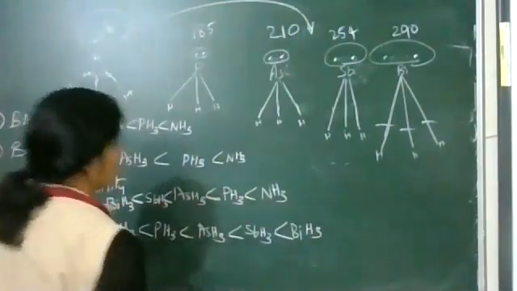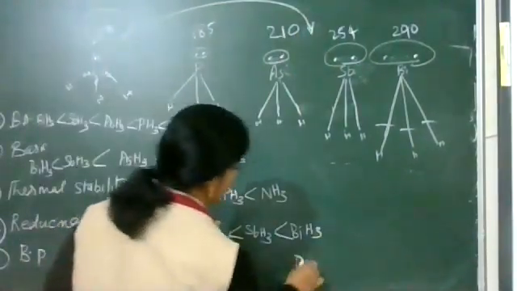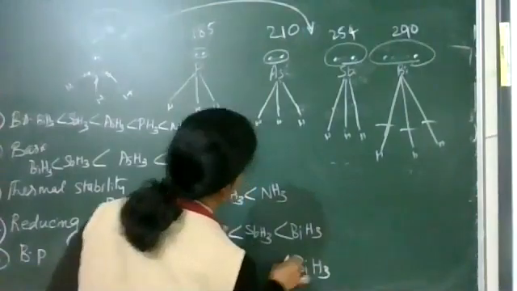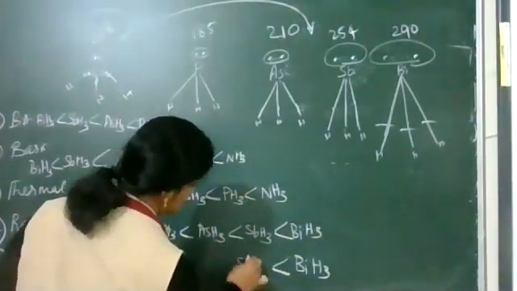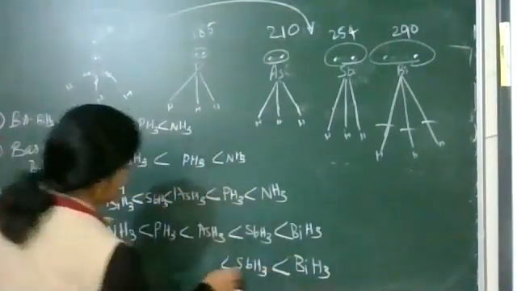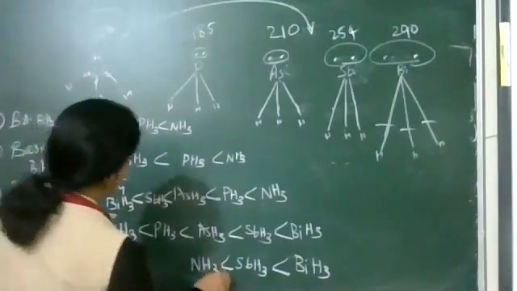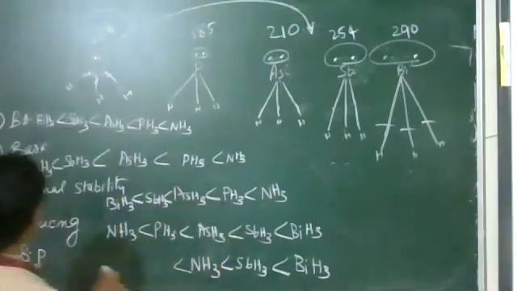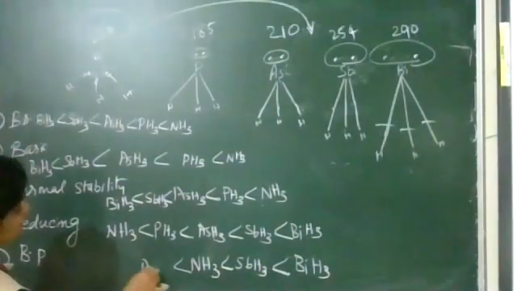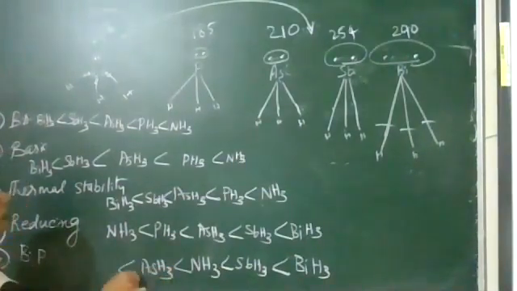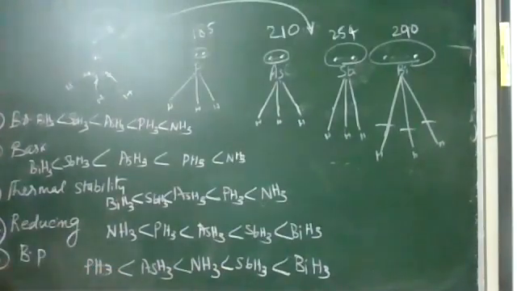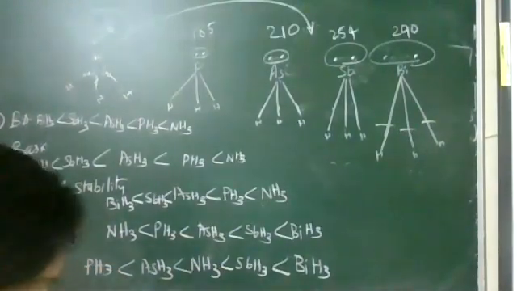So here the boiling point is highest for BiH3, then SbH3, then ammonia, then AsH3, and the least is PH3. In boiling point we have to take care that ammonia is coming in between.